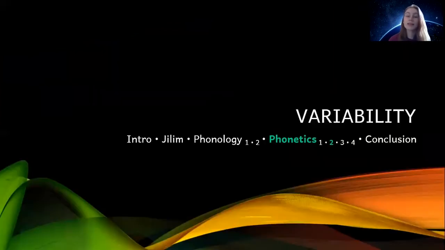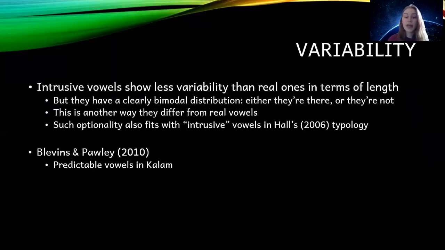Next thing we'll talk about is variability in duration. And according to Hall's typology, the intrusive vowels should show more variability when it comes to duration, but we found that intrusive vowels in Jilim actually show less variability. However, intrusive vowels do still have a significant variable duration because either they're present or they're not. And this bimodal distribution distinguishes these vowels from real vowels because speakers don't typically have the option to omit vowels like they do with these intrusive vowels. And this optionality does fit in with Hall's typology.